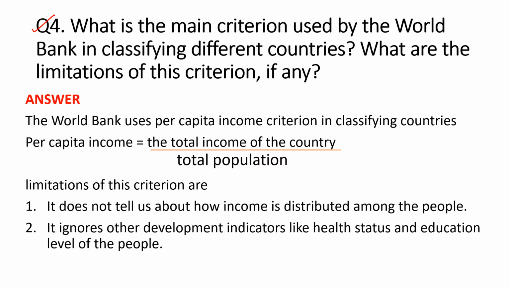Question number 4. What is the main criterion used by the World Bank in classifying different countries? What are the limitations of this criterion, if any? Answer is the World Bank uses per capita income criterion in classifying countries. Per capita income is equals to the total income of the country divided by total population, and this is also called as average income.